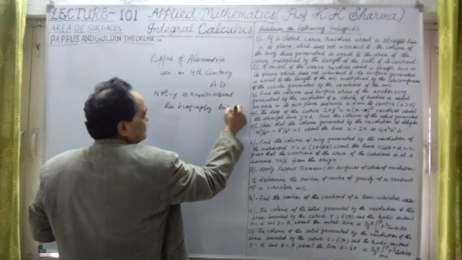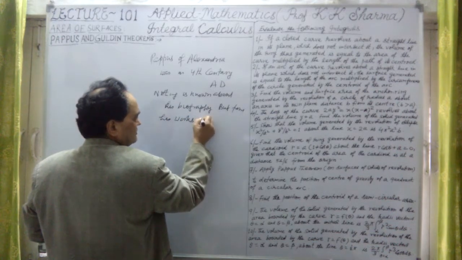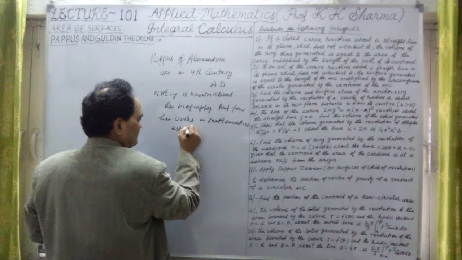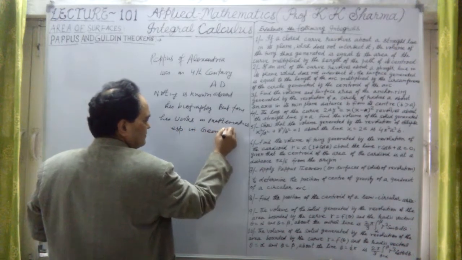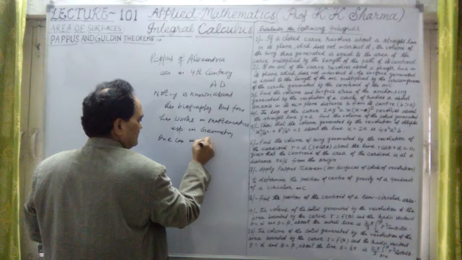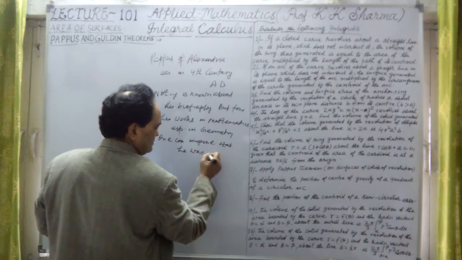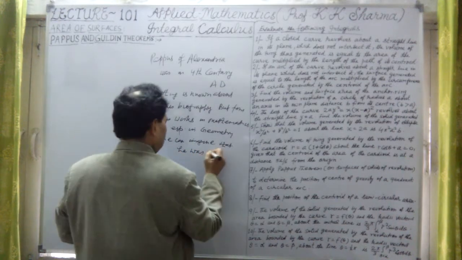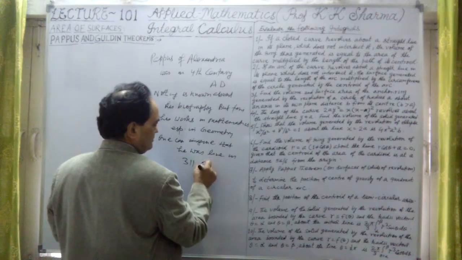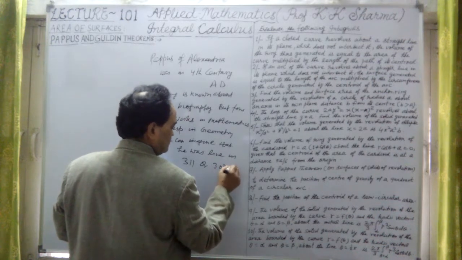But from his works in mathematics, especially in geometry, one can imagine that he was living in 311, some say 304 or 303, or in the 4th century AD.